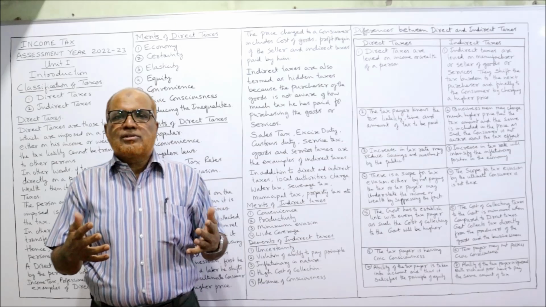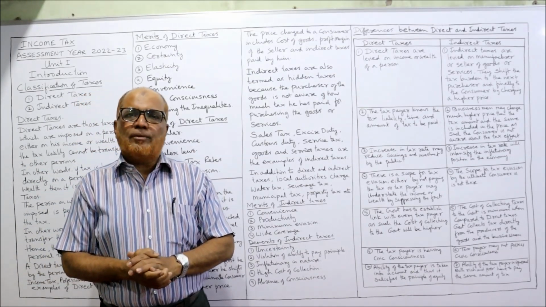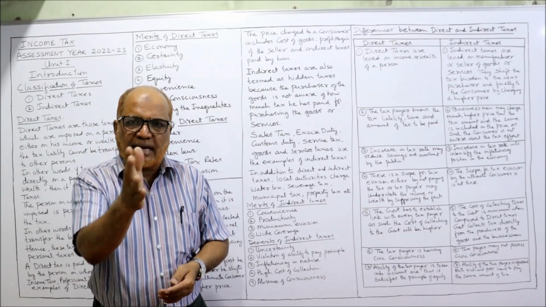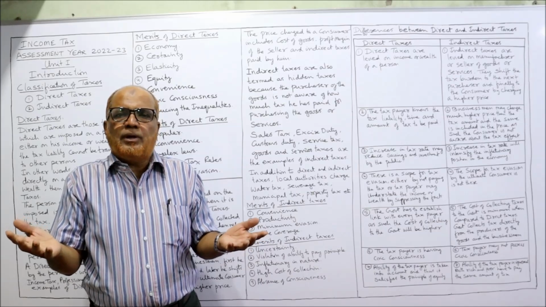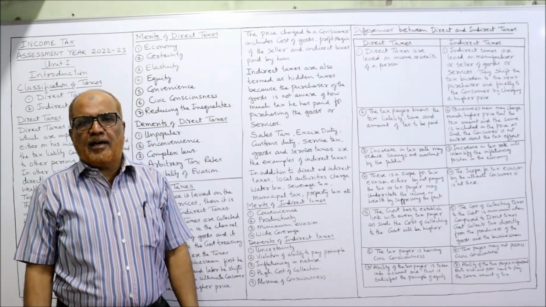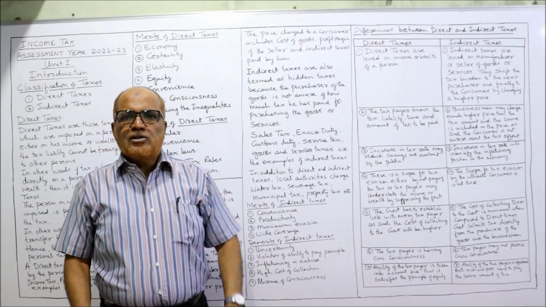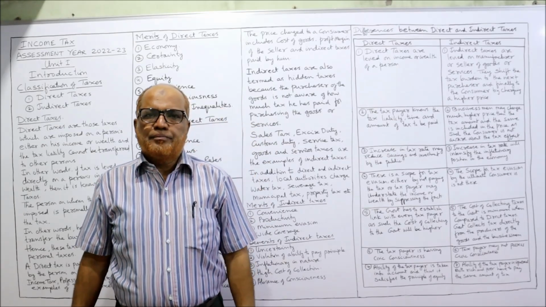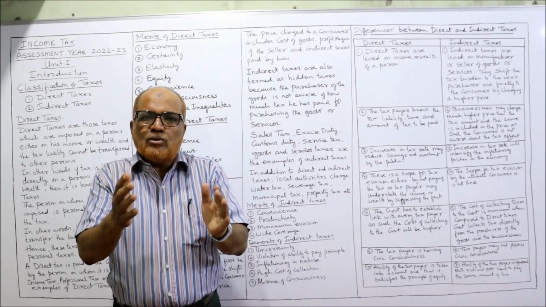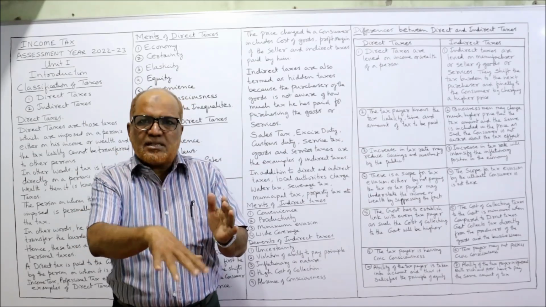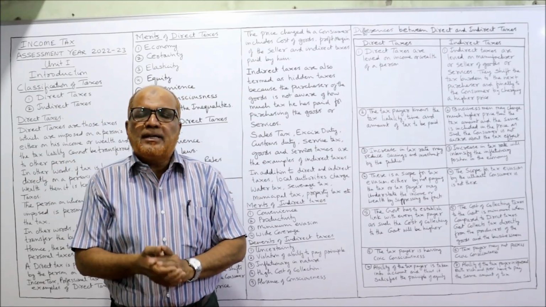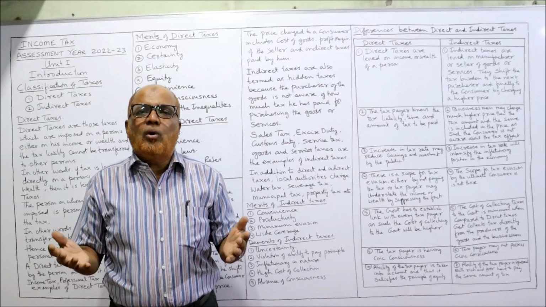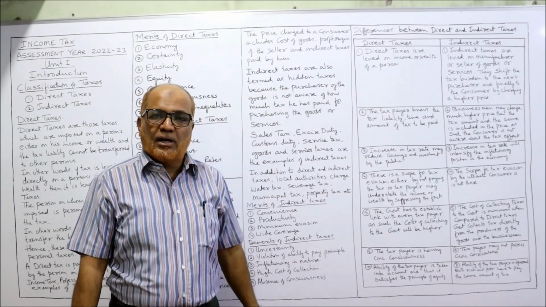Example, when we purchase the air conditioner, we will not ask how much is the cost to you, how much profit you are earning and how much tax you paid. Simply I will ask the shopkeeper, what is the price of this air conditioner, AC. So the shopkeeper will say the price of this AC is 40,000. That's all. In that 40,000, cost is included, profit is included, taxes are also included. Hidden completely. Taxes are hidden in the price of the goods. The people will not be able to know how much taxes they are paying to the government.